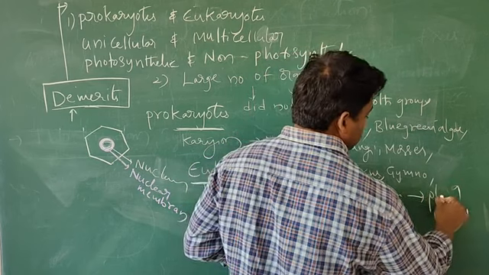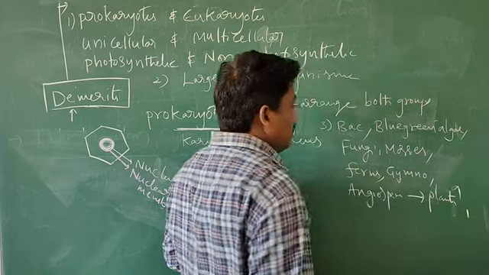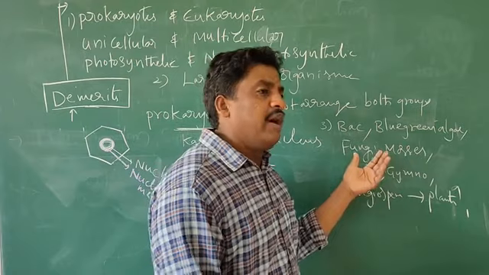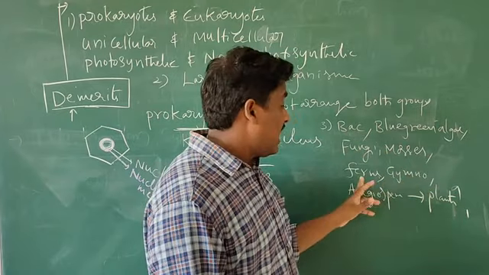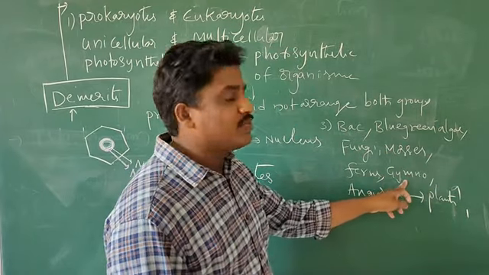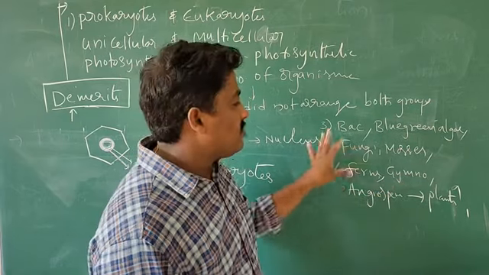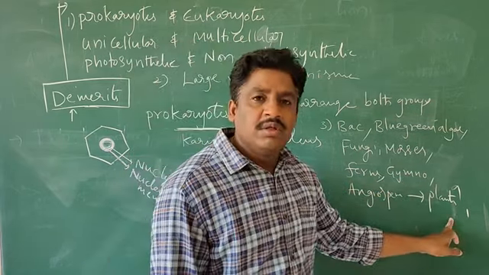Under these plants. Okay, so the bacteria and blue-green algae and fungi and mosses and plants and gymnosperms and angiosperms, all these are under this category, plants.